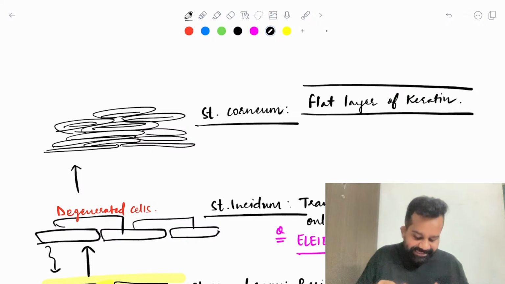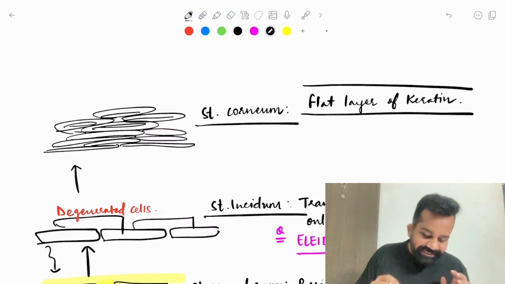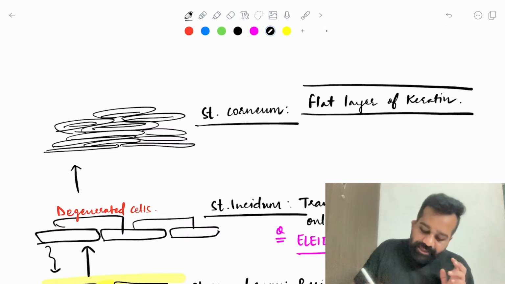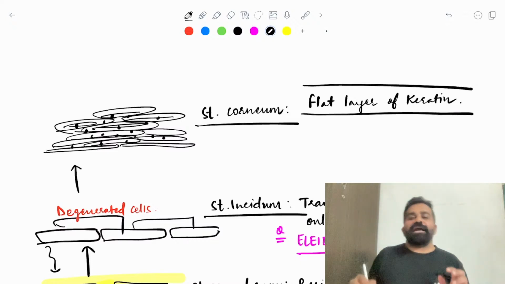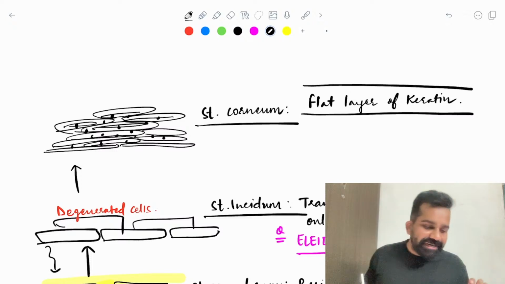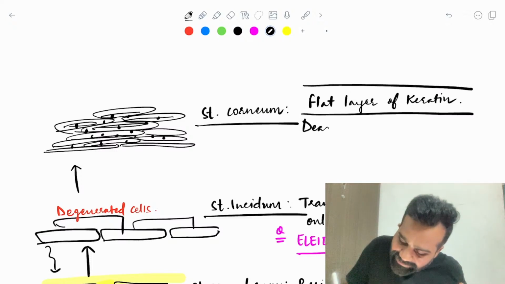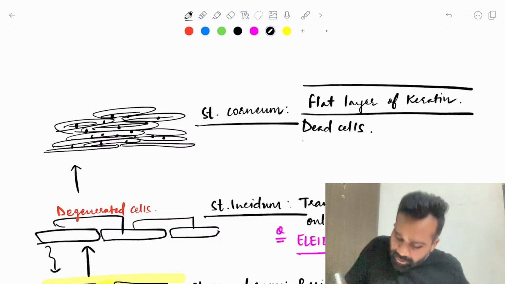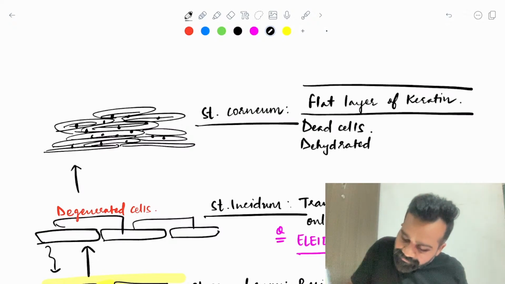Because these cells are dying, and because of these dead cells, they have a high amount of keratin inside them, this is known as the stratum corneum. It is a flat layer of keratin. It only has dead cells, or I can say these are dehydrated cells.